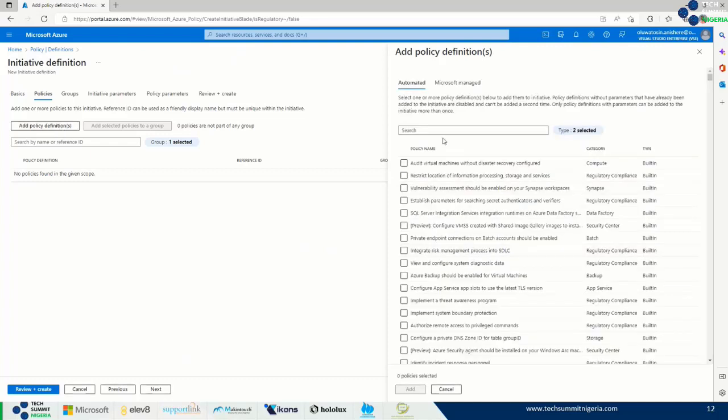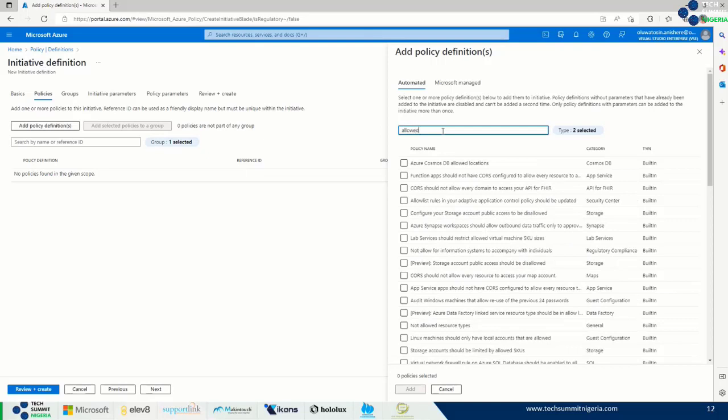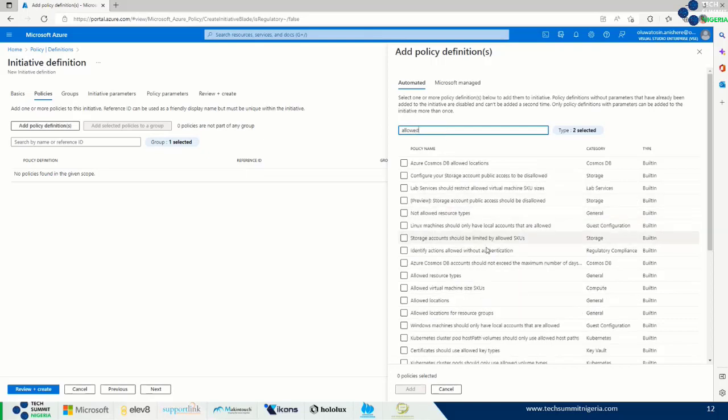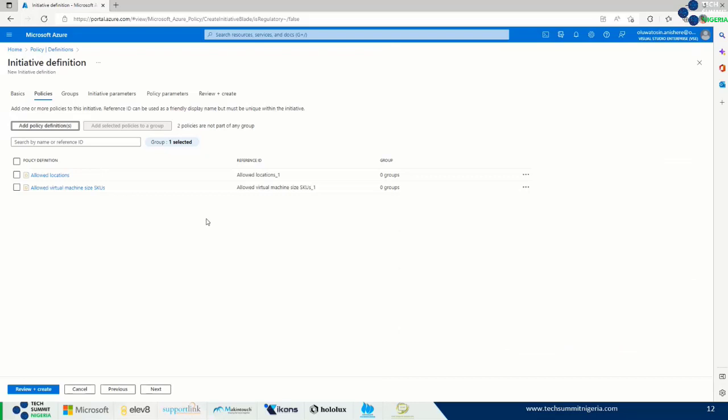Again, I think I want to select allowed location. So let's say allowed, I have to search that. Okay, I can find it here. The good thing about this initiative is you can have more than one. I can decide I want allowed location and I want allowed virtual machine SKU size. It depends on what you want, but it gives you room to have more than one. And I go ahead and add.